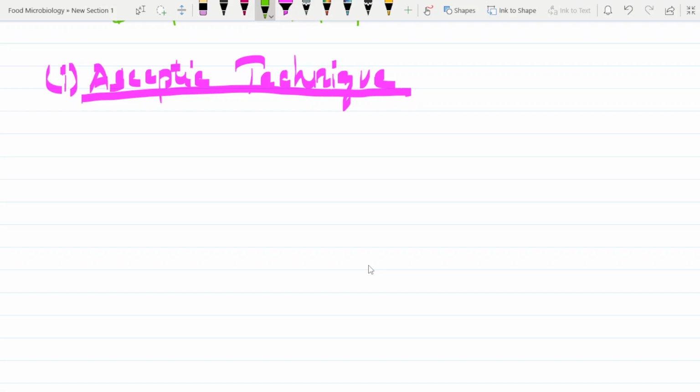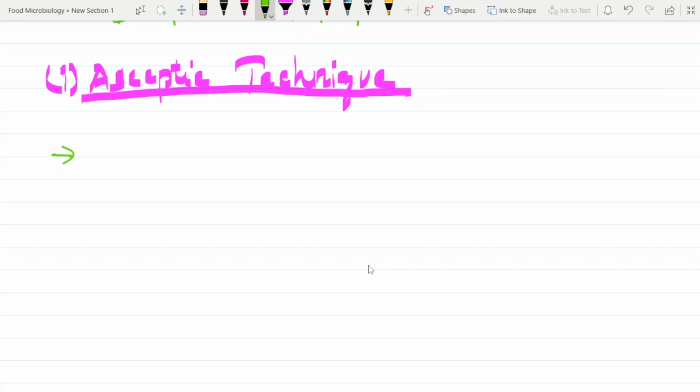Now this aseptic technique, as I have already told you, has two objectives: one is to obtain pure culture and the other is to prevent cross contamination. These objectives are obtained or maintained by using different methods.